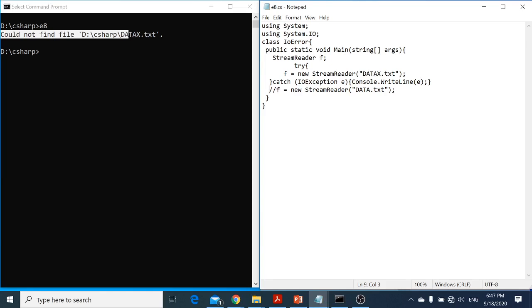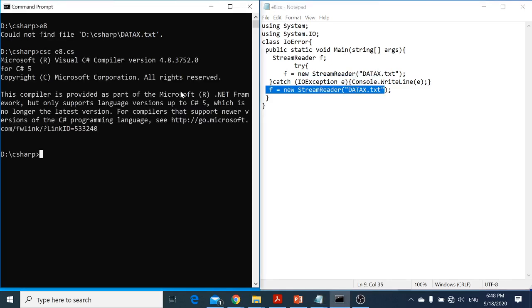Because the file was not there, again I can say datax here, and now I'm trying to create the object again. Let's see the difference between this error message and this error message. This one I'm trying to catch, but in this one there is no try catch. Okay, just keep in mind.